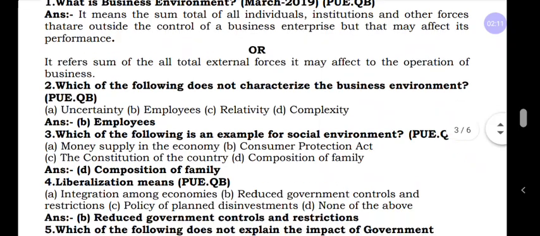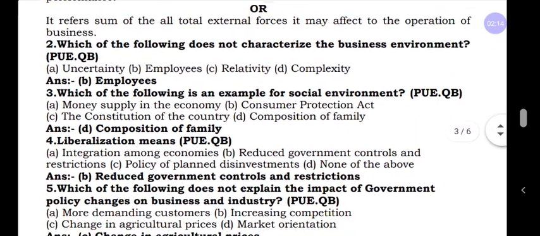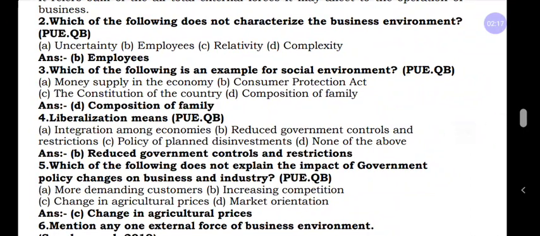And second question, it is a multiple choice question. Which of the following does not characterize the business environment? They are asking which of the following is not a characteristic of business environment. If you know the characteristics, you can easily find that answer. Here, uncertainty is a characteristic of business environment. Employees is not a characteristic. Relativity and complexity are both characteristics. The answer is employees.